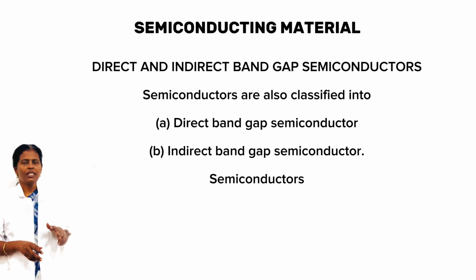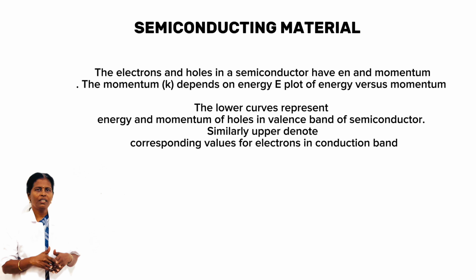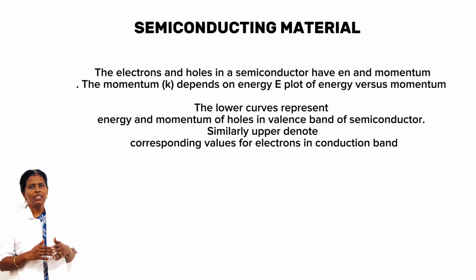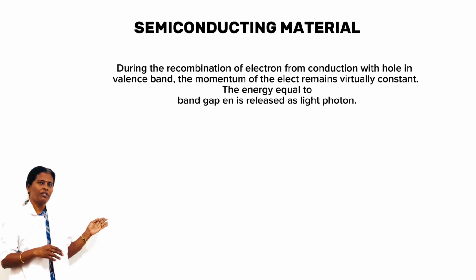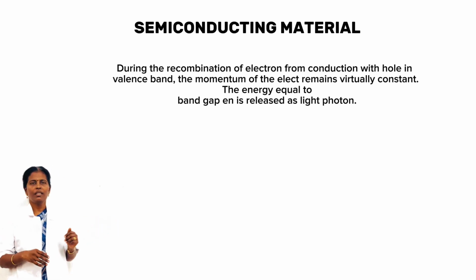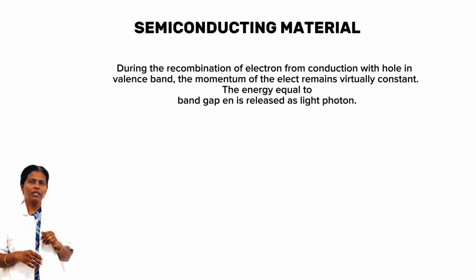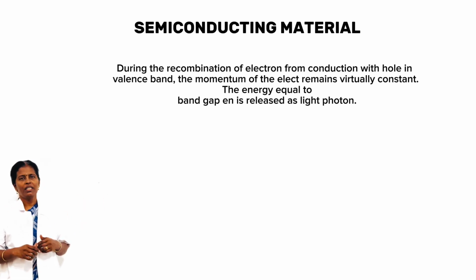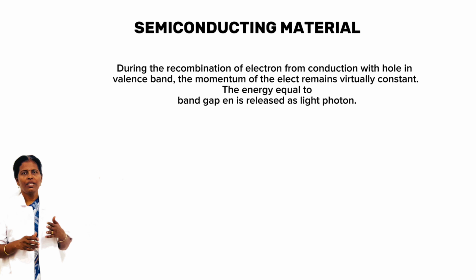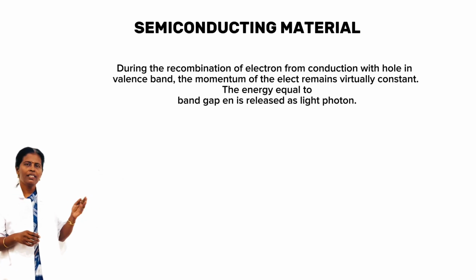Semiconductors are also classified into direct band gap semiconductors and indirect band gap semiconductors. The electrons and holes in a semiconductor have energy and momentum. In a direct band gap semiconductor, the energy maximum of the valency band and the energy minimum of the conduction band have the same momentum value. During the recombination of an electron from the conduction band with a hole in the valency band, the momentum of the electron remains constant. The energy equal to the band gap energy is released as a light photon.